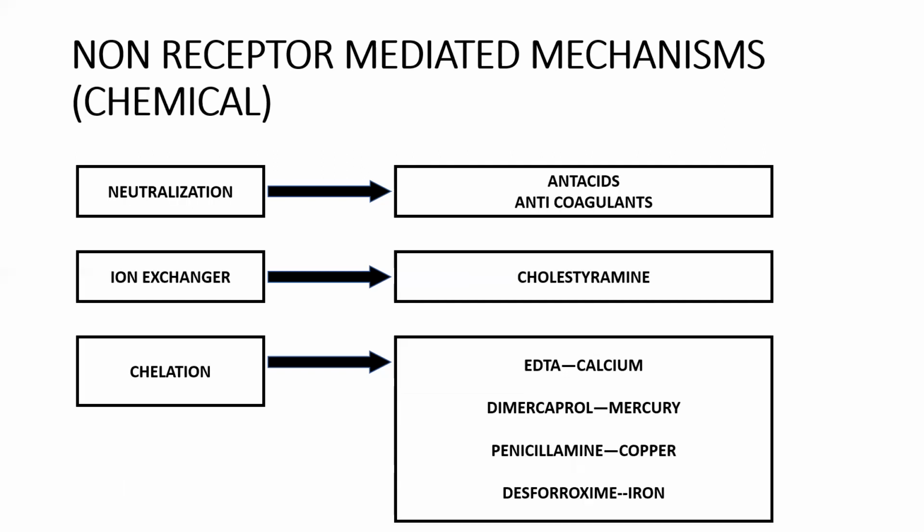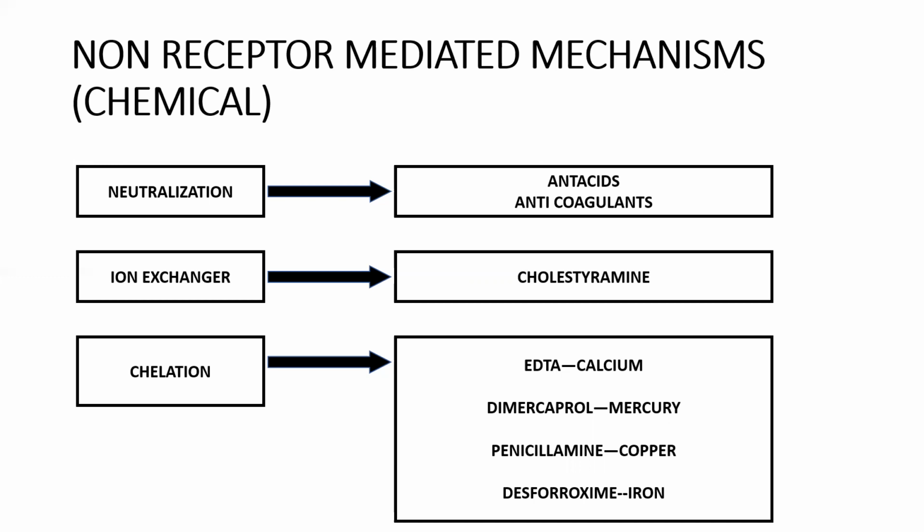And next, non-receptor mediated mechanisms in chemical. How? And what are the examples? Neutralization, ion exchanger, and chelation are the chemical processes, and we will see what are the examples. Neutralization: antacids and anticoagulants, which you will be dealing with, antacids in GIT and anticoagulants in blood. Ion exchanger, that is cholestyramine, it decreases the lipids. Cholestyramine, which you will be dealing with in the cardiovascular system. It is a hypolipidemic agent.